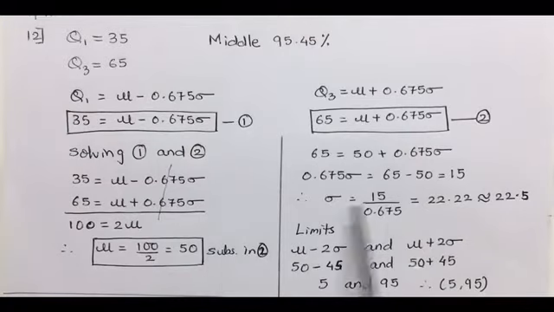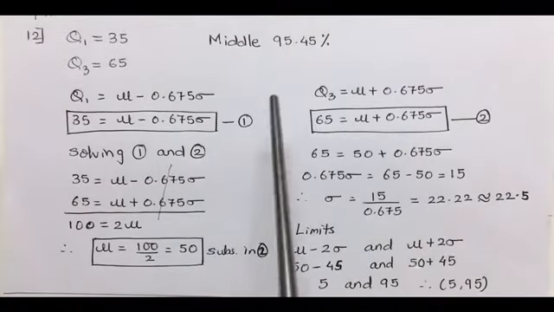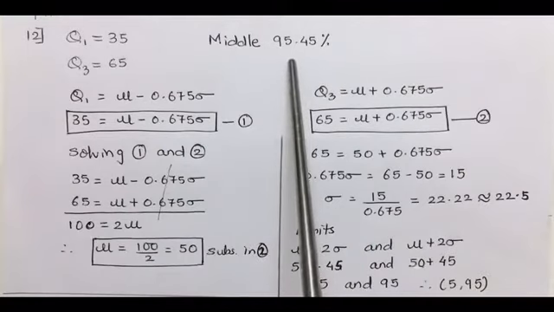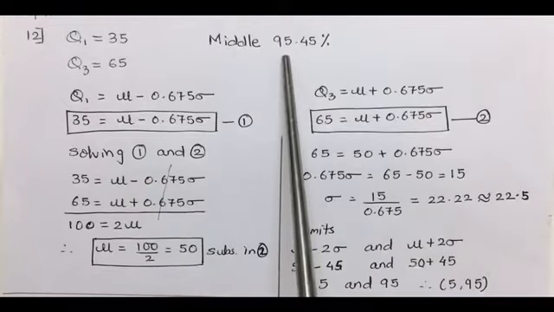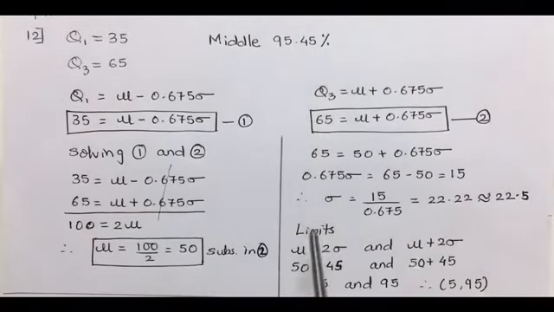Now mu is known and sigma is known. In the properties of normal distribution, the limits for 95.45% are given as mu minus 2 sigma and mu plus 2 sigma. So taking the formula to calculate limits, substituting the value of mu as 50 and sigma as 22.5 into 2 gives 45.